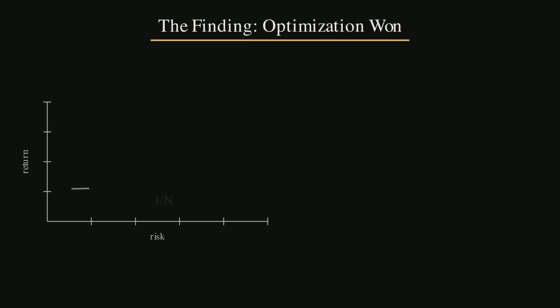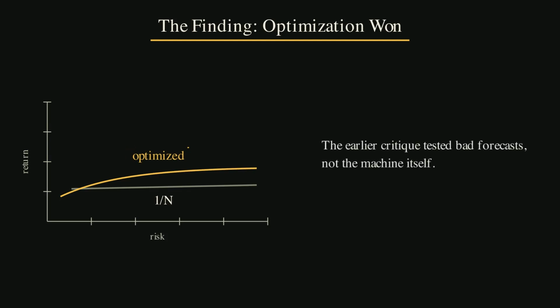This approach ignores expected returns. It only asks for the lowest risk mix, using how assets move together. Second, long sample expected returns. For each asset, the authors estimated a risk premium over a long sample before the backtest started. Then, they held that assumption steady. Third, growing sample estimates. This approach starts with available data and keeps adding more as time passes.